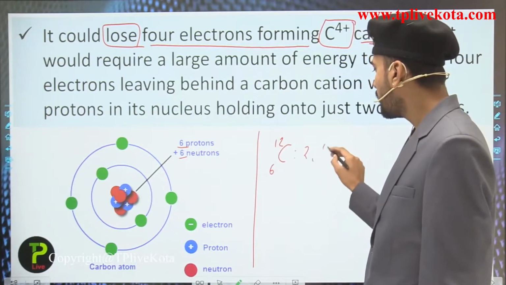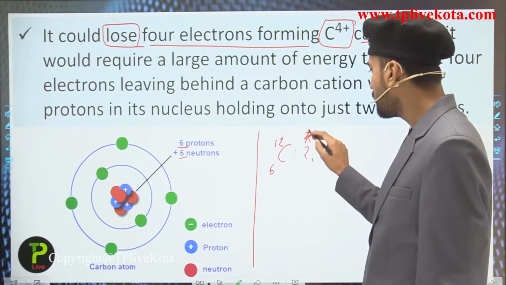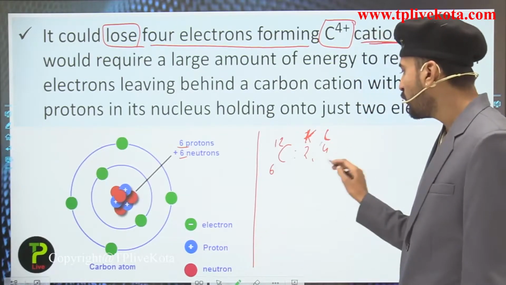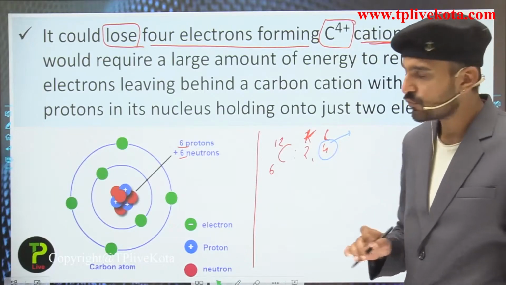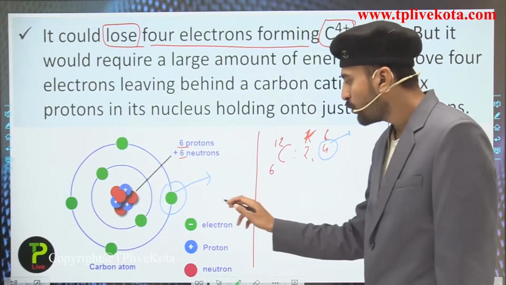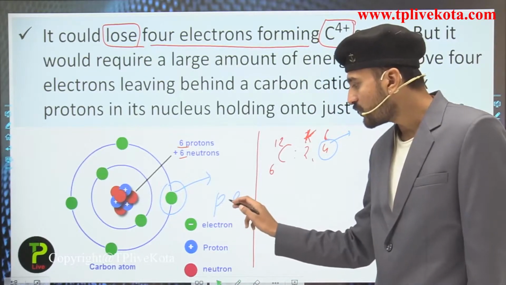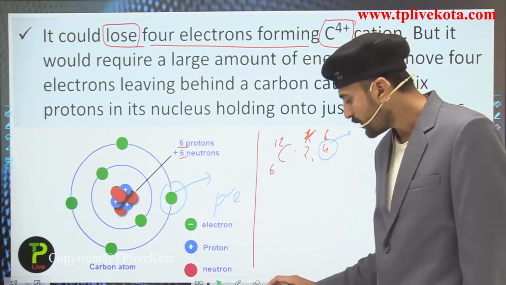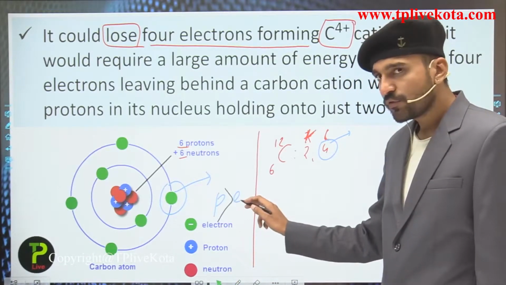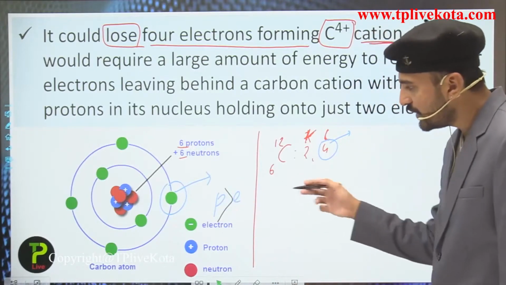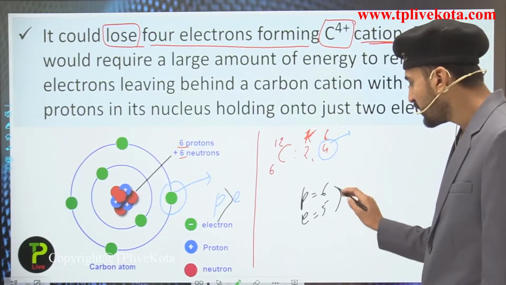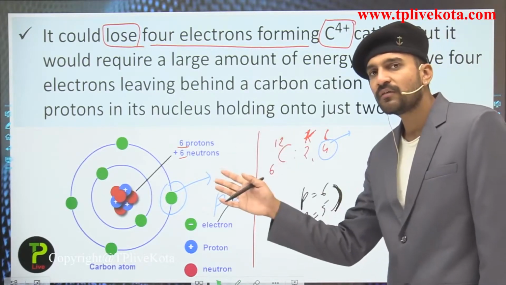That is 2, 4. The K shell would have 2 electrons, and the L shell would have 4 electrons. So if it loses these 4 electrons, the L shell would contain 0 electrons and only 2 electrons would be there. On removing the first electron, look at the number of protons and electrons. The number of electrons would be 1 less than the number of protons. So on releasing 1 electron, the number of protons would be 6, while the number of electrons would become 5. So there is a greater force of attraction between the nucleus and the remaining electrons.